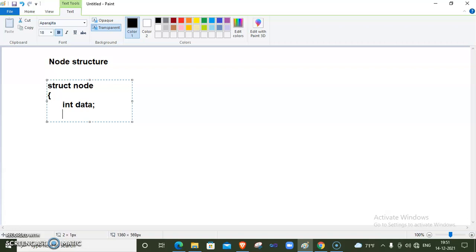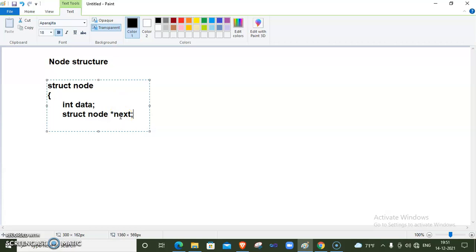Then again I am using a struct node pointer. It is clear that we need a pointer, because we want to store an address, and to store an address we need pointers only. Now which type of variable's address do we want to store inside the next part?